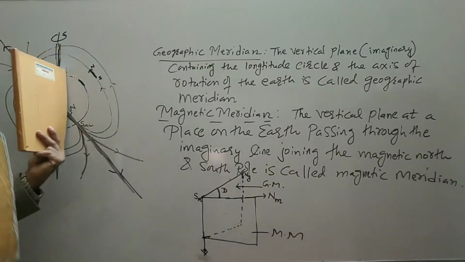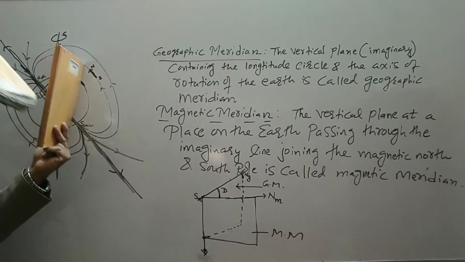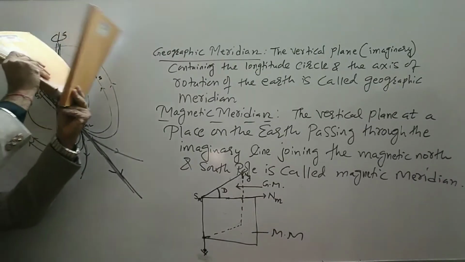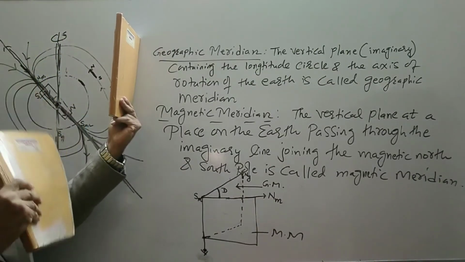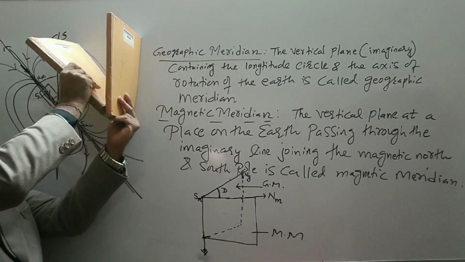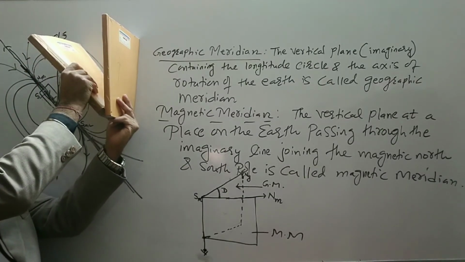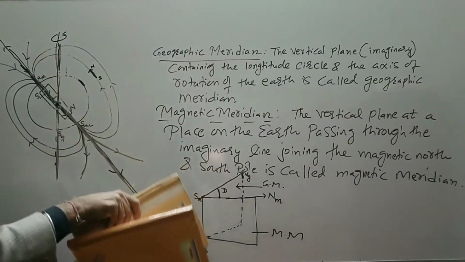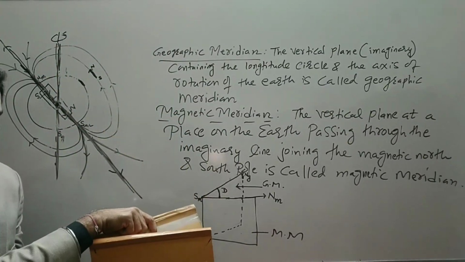And the magnetic meridian will be cut like this. So say this will be the situation. This is geographic. This is magnetic. This angle is called the angle of declination. Then to understand this, we draw like this and we interchange the names.